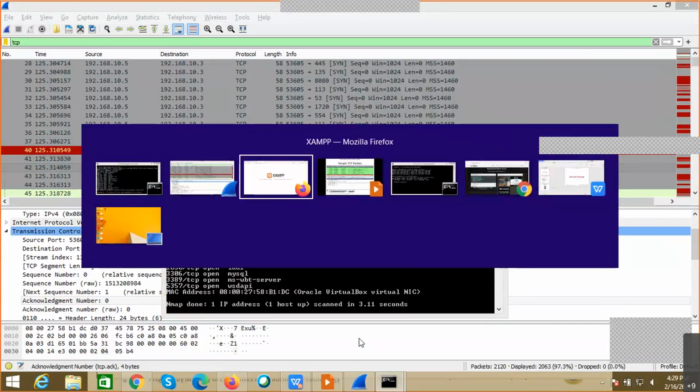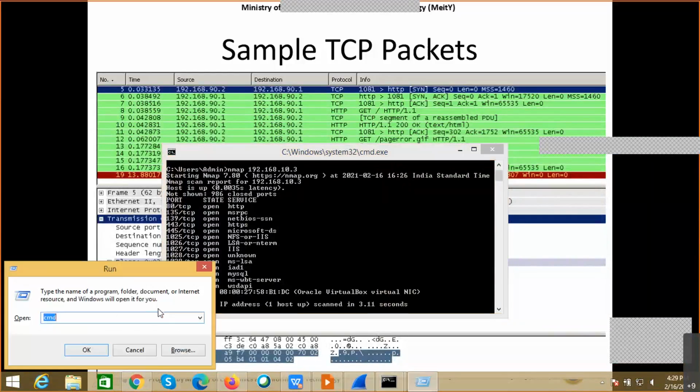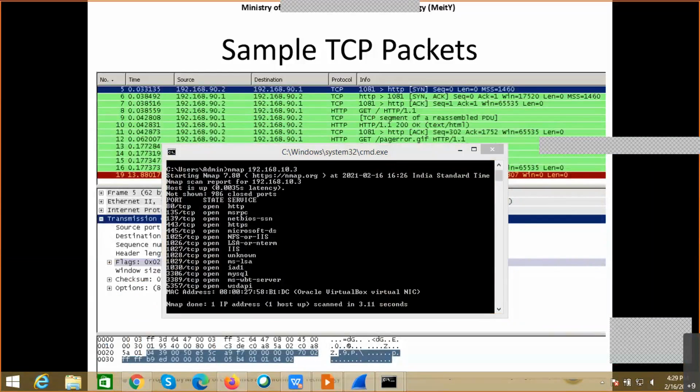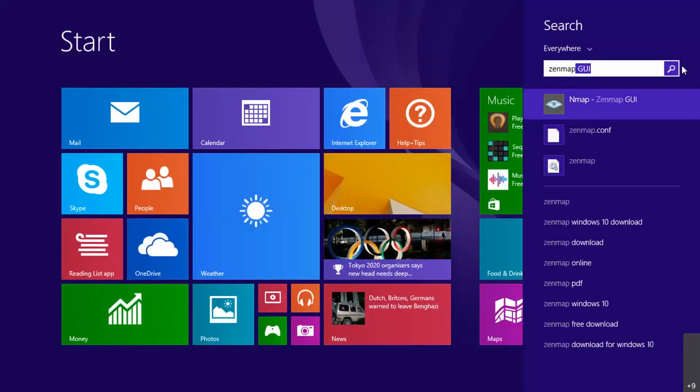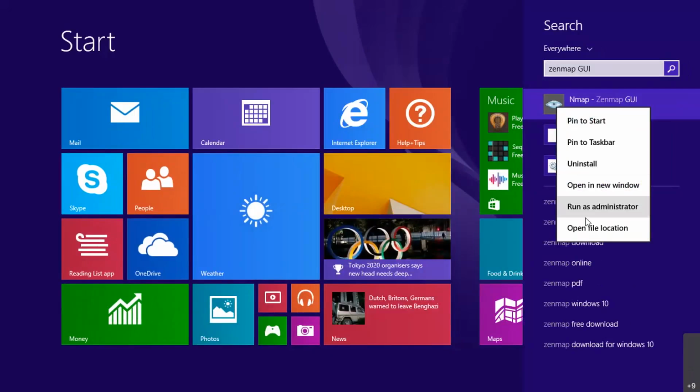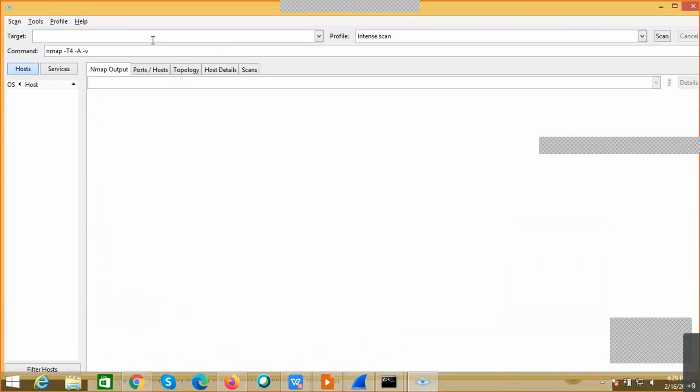So this is how nmap can be used. Actually, there are different kinds of scanning techniques which are already given in the sheet or in the e-learning mode, where we can go into more detail. But before winding up, we'll try one more thing. Once I run this as administrator, we'll see the GUI, because the GUI will also give more insight, because for the command line we need to issue a lot of commands, whereas in the GUI we can have a lot of things.